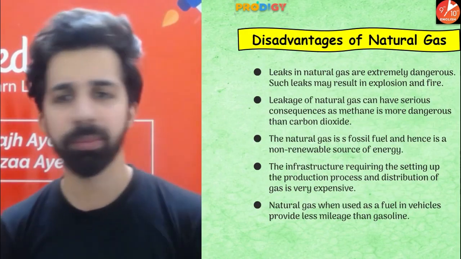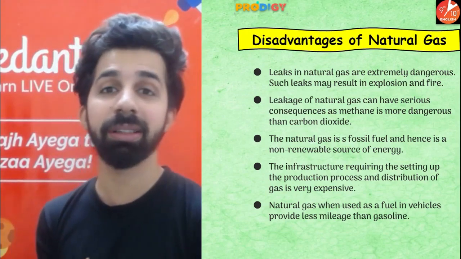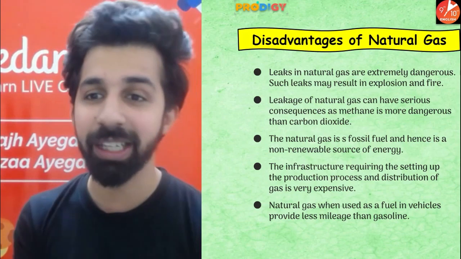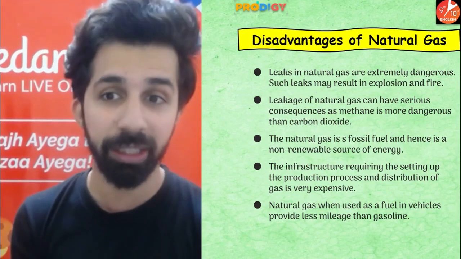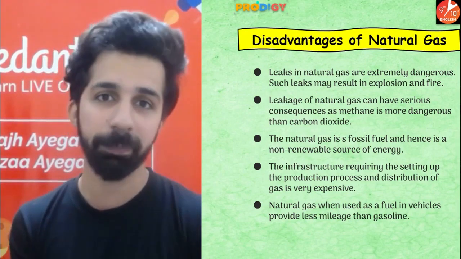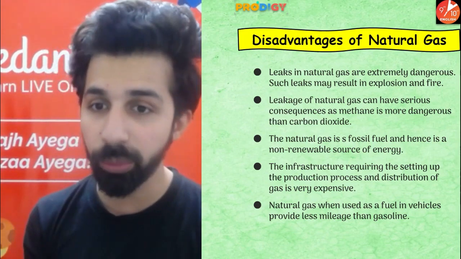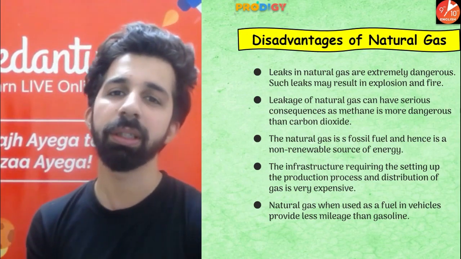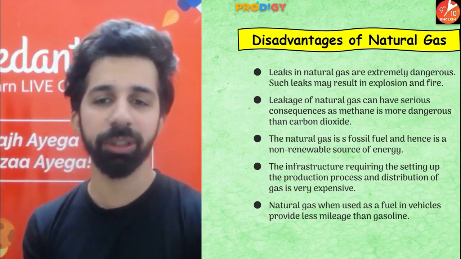Disadvantages? Leaks in natural gas are extremely dangerous, guys. Such leaks may result in explosion and fire. Leakage of natural gas can have serious consequences as methane is more dangerous than carbon dioxide. So if there is a leak, it can be deadly, guys. Natural gas is a fossil fuel and hence it is a non-renewable source of energy. Okay? So once exhausted, it will take millions of years for its reformation.